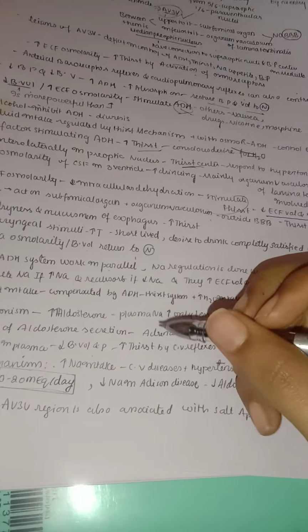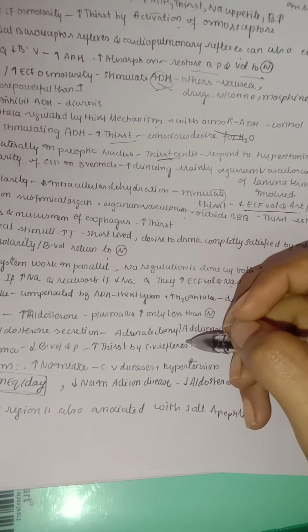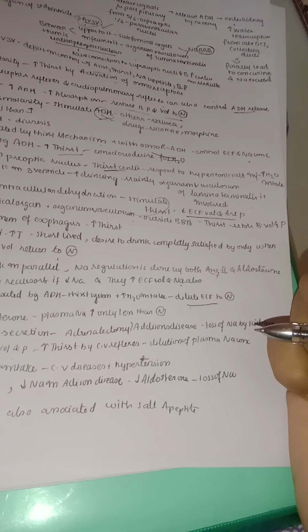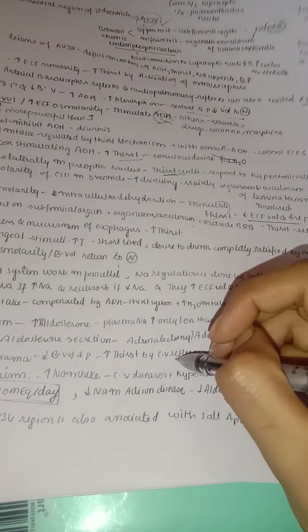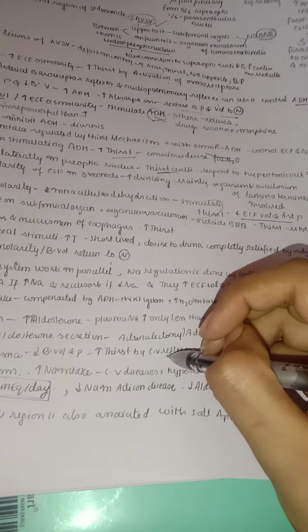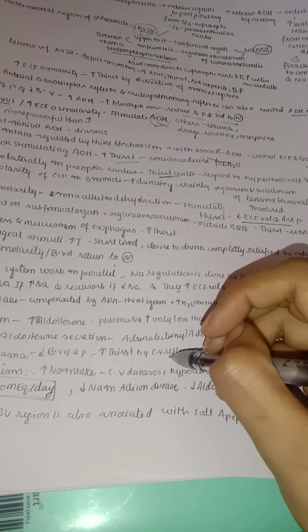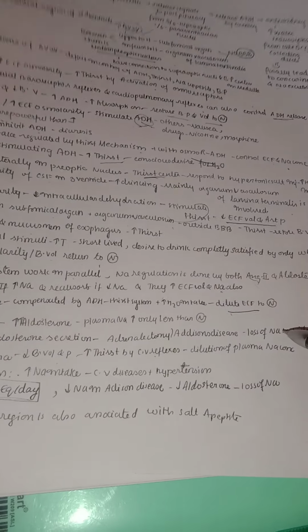So if the sodium is low, then the blood volume also decreases. This will lead to an increase in thirst by cardiovascular reflexes, and this will lead to dilution of plasma sodium concentration, because these people don't have aldosterone, so their sodium is always lost in urine. Because of this they always feel thirsty, and their plasma sodium concentration is in diluted form.